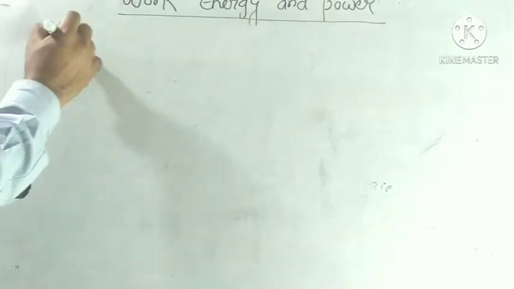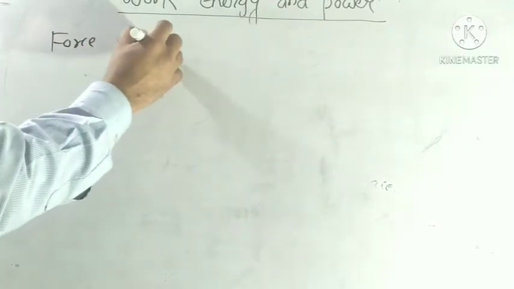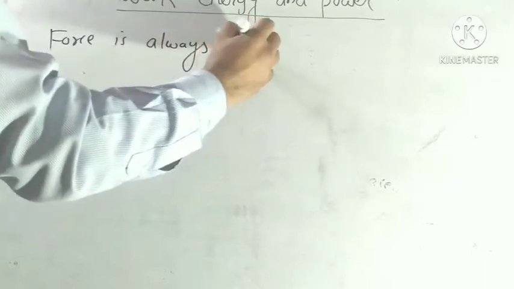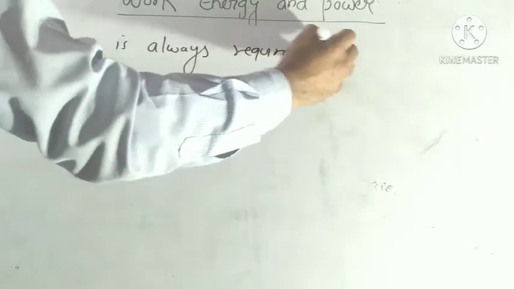So force is always required for doing work.